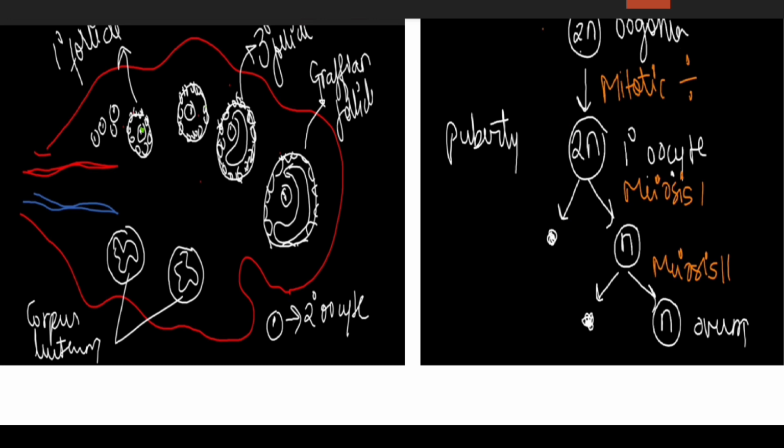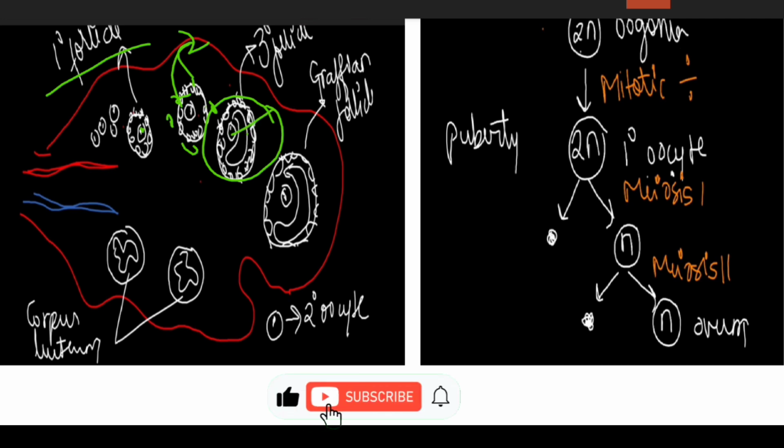This is a primary oocyte. Surrounded by granulosa cells, it is called a primary follicle. More layers of granulosa cells surrounding it make it a secondary follicle, and it has a thecal layer called the interna and the externa. Again it transforms into a tertiary follicle, which is characterized by a fluid-filled cavity called the antrum. So primary follicle, secondary follicle and tertiary follicle all contain a primary oocyte.